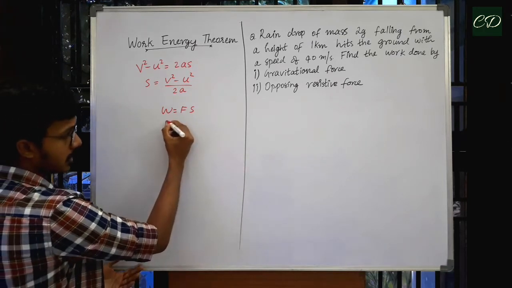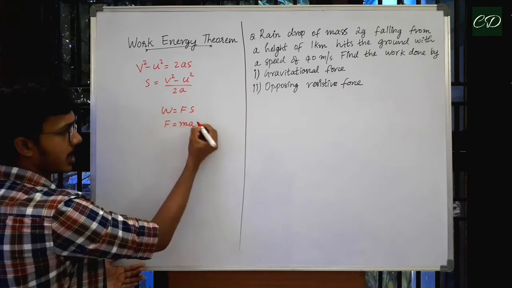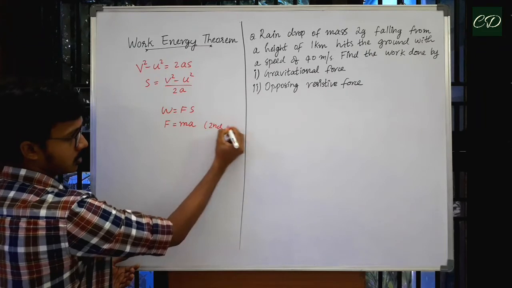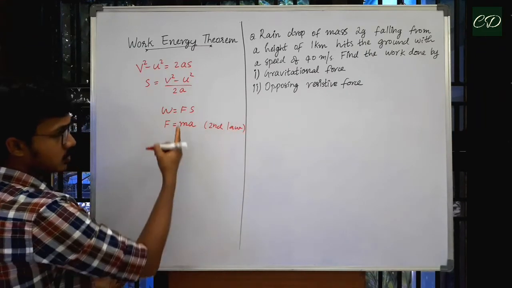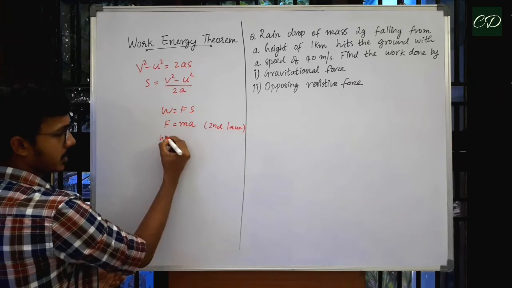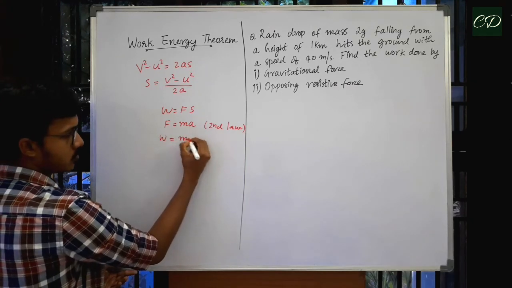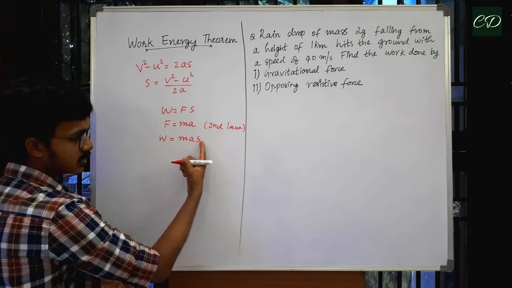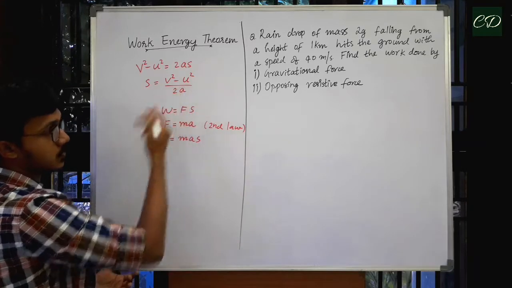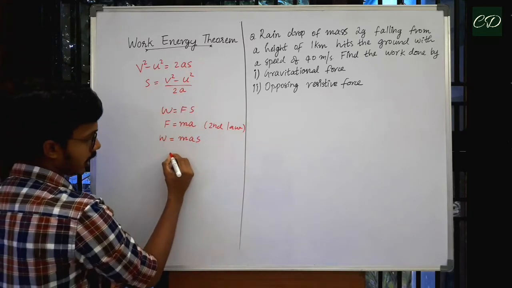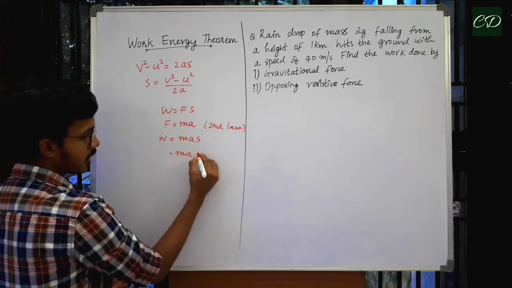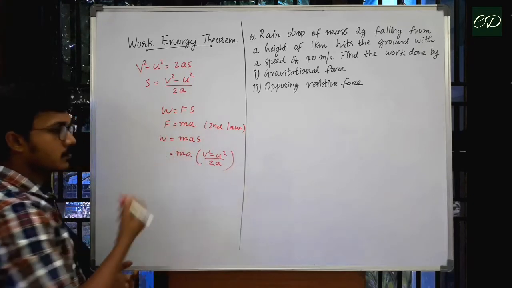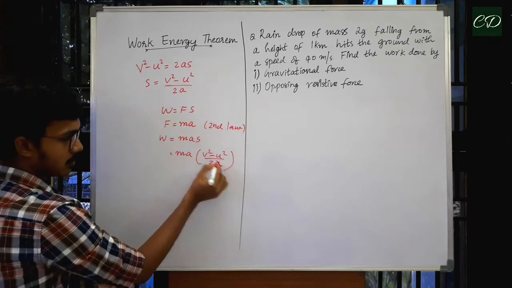Now, from Newton's second law, we can write F is equal to ma, that is mass multiplied by acceleration. So, if I just substitute here, what happens? We will be getting work done W is equal to ma into s. And the expression of s we already know, that is v square minus u square by 2a. So, if we substitute, we will be getting ma into v square minus u square by 2a. Here a is common, so I am cancelling that out.